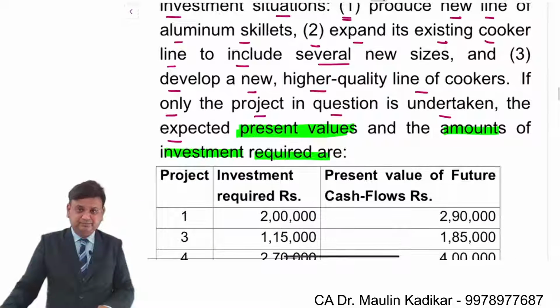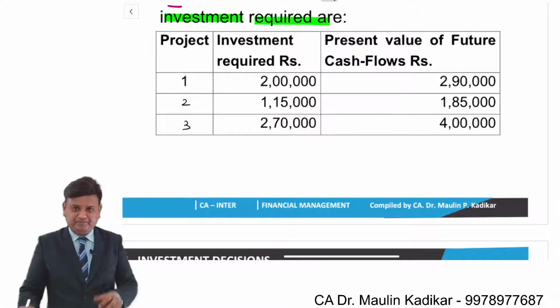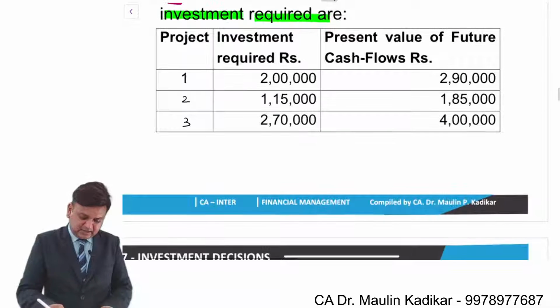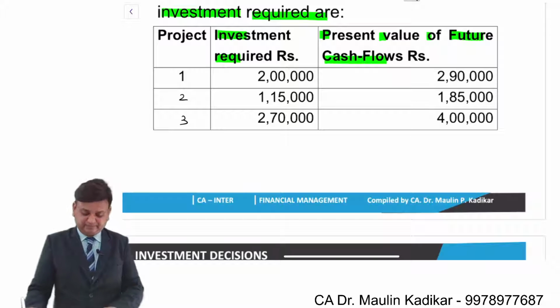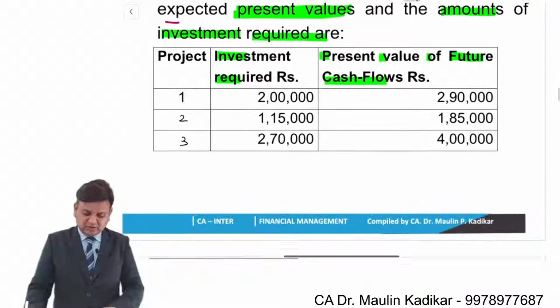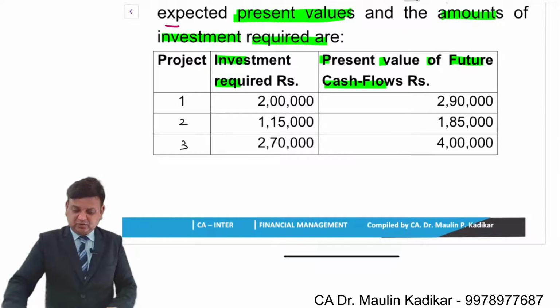The amount of investment required is given, and the present value of future cash flows has been given to us. So you may use a calculator. 2,90,000 minus 2 lakhs.